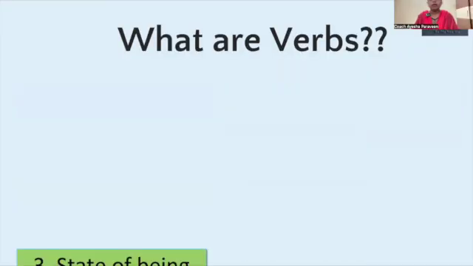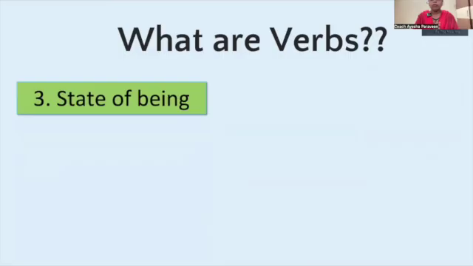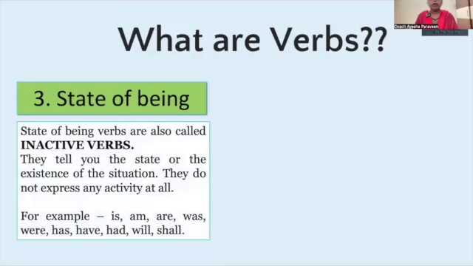Now we have one more category, that is state of being. So what is state of being? State of being verbs are also called inactive verbs. They tell you the state or the existence of the situation. They do not express any activity at all. For example, am, is, are, was, were, have, had, will, shall, all these are state of being.